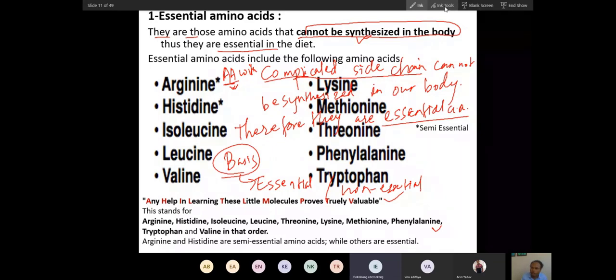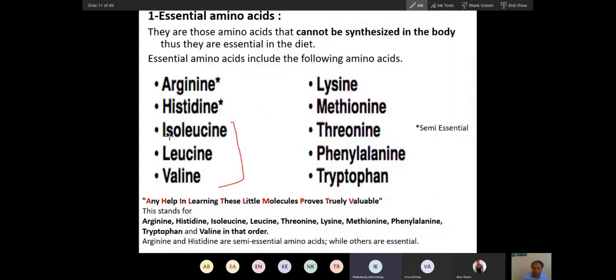Okay, great. Now, isoleucine, leucine, and valine. These are called branched-chain amino acids, BCAAs. What does branched chain mean?